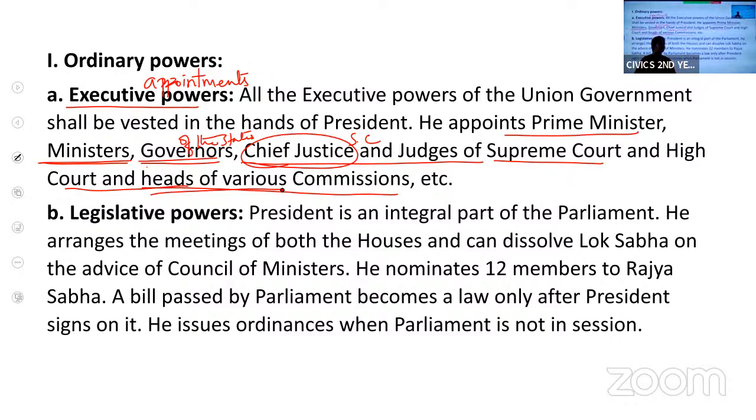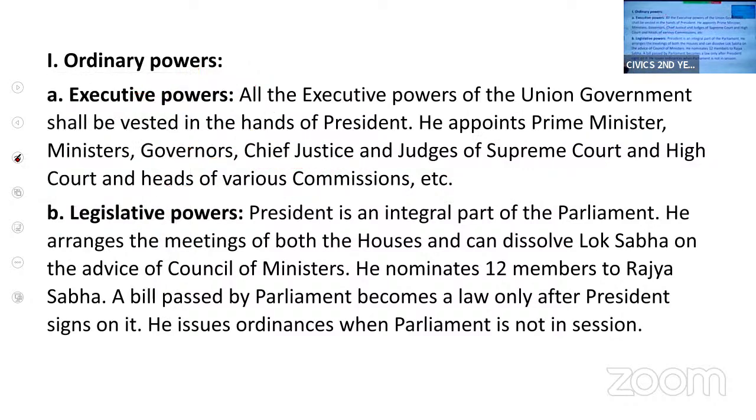So under executive powers, the president does all the appointments. He is appointing all the executives. That is why we say it is his executive power. I hope I am clear with the executive powers.